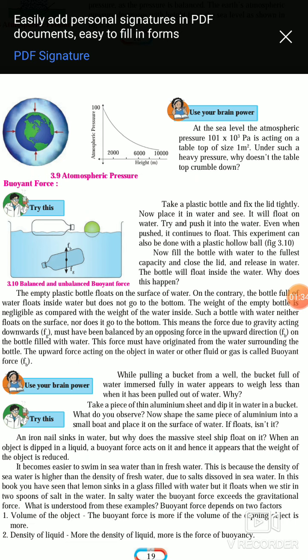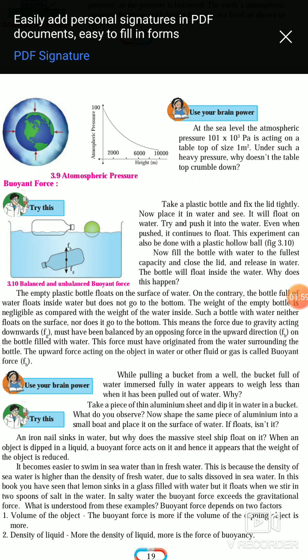So how does it happen? Let's see what happened here. The balanced and unbalanced buoyant forces are acting on these bottles. The empty plastic bottle floats on the surface of water and the bottle full of water floats inside the water, but does not go to the bottom. वो सिंक होगा लेकिन पूरा bottom तक नहीं जाता है.